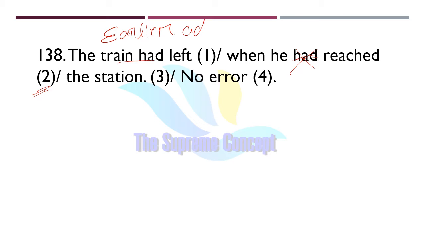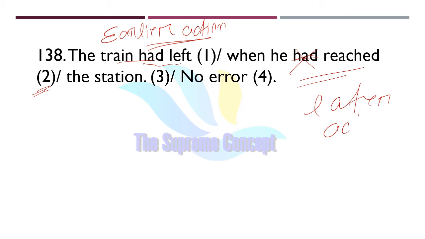The earlier action should be framed in past perfect tense, and the later action should be framed in simple past tense. That is why we used when he reached. This is the later action. That means the train was not there when he reached the station.